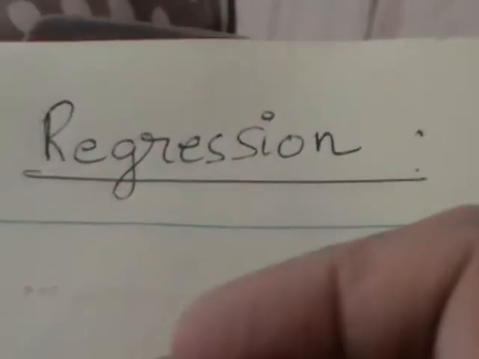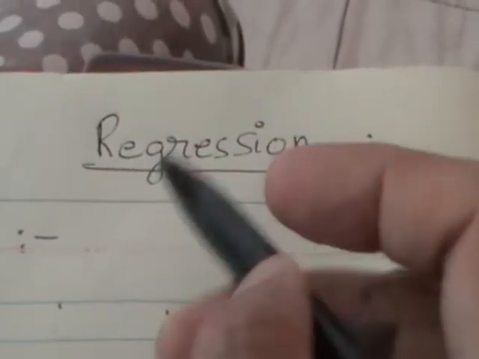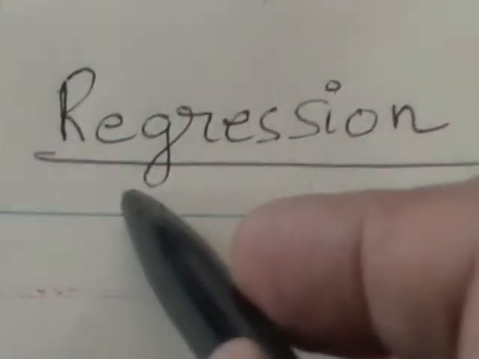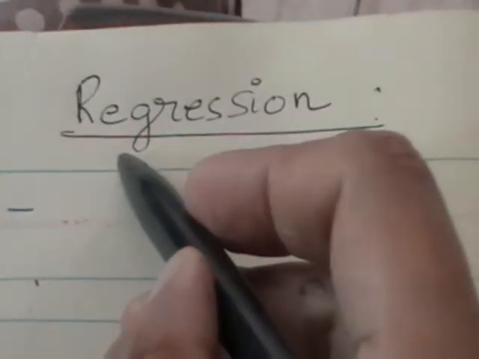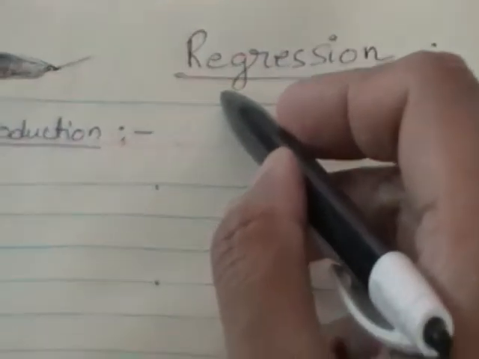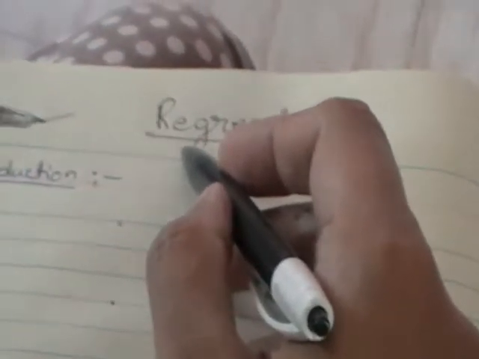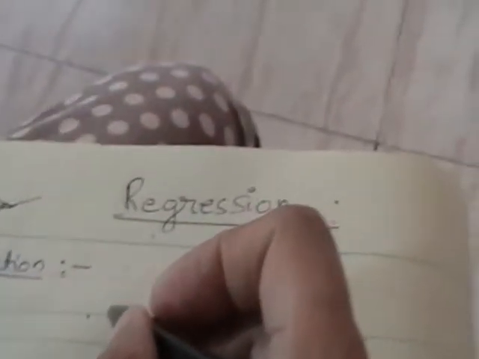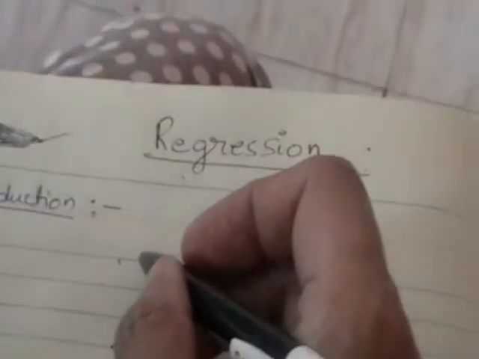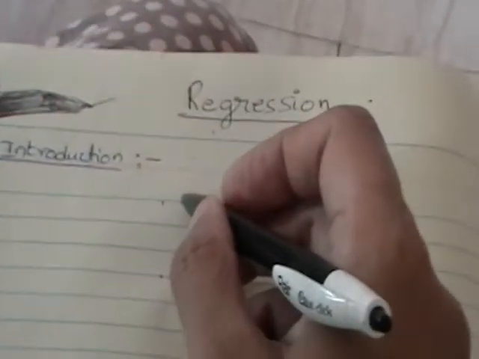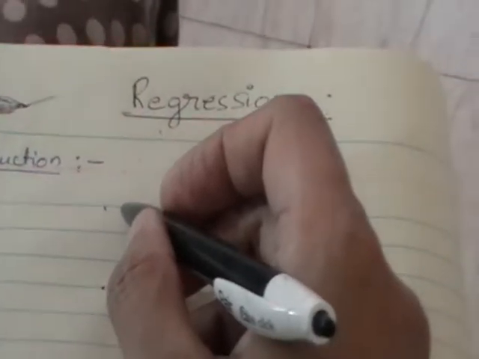So we have finished the correlation topic. Next topic is nothing but regression. Correlation just gives the relation between any two variables, whereas regression gives the average mathematical relationship between the two variables. Let us see what the average mathematical relationship is.